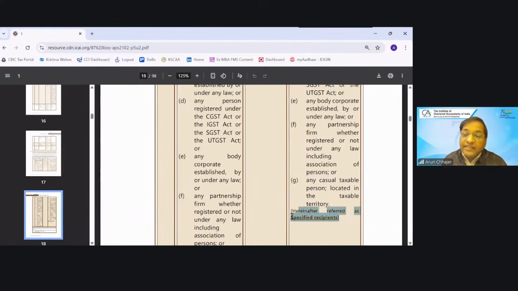So if the recipient is one of these 7 specified categories of recipient, in that case, we can say RCM would be applicable, and the recipient, if not registered, has to take mandatory registration.